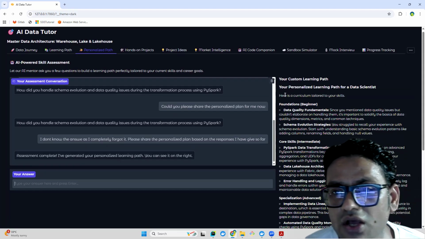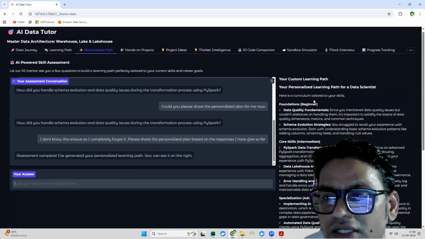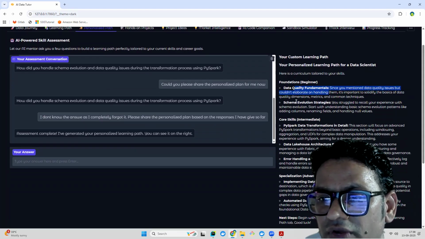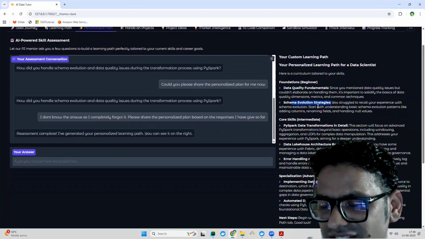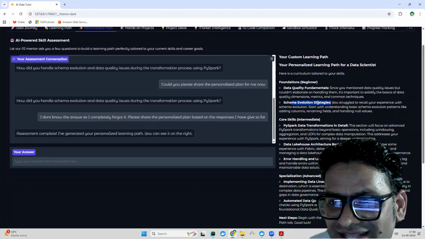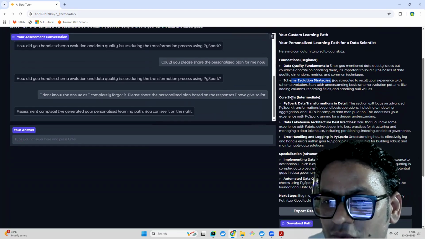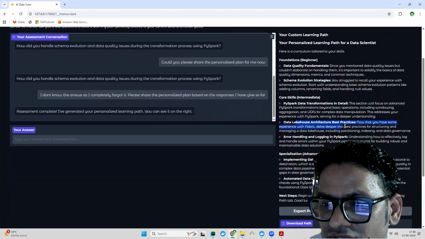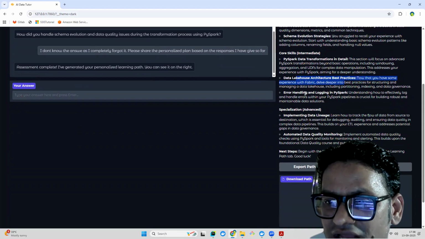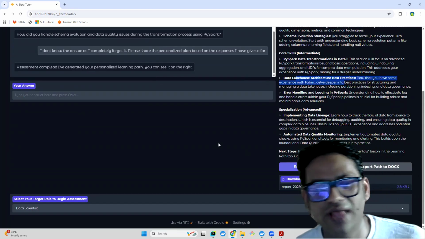See, so now your custom learning path: foundation, data quality fundamentals, schema evolution strategy, since we haven't responded to that, and it seems those two topics become the main points. Then the core skills, again PySpark related, data lake architecture best practices, error handling and all those things, and then you can just download that.